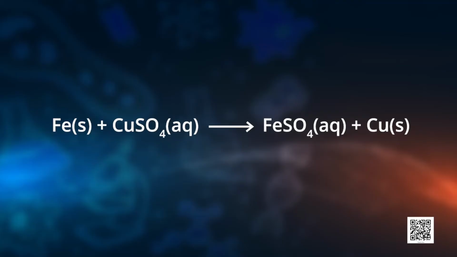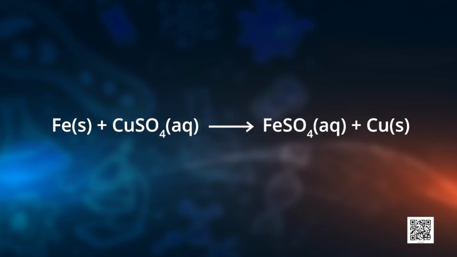Now, after we have compared the intensity of the blue color of copper sulfate solution in the test tube, you must be wondering how to write it down in the form of a chemical reaction. The chemical reaction can be written as shown on the screen. Fe was the iron metal which was dipped in copper sulfate solution. So we have written Fe in brackets (s) plus copper sulfate. Within brackets we have written aqueous because the solution of copper sulfate was made in water.